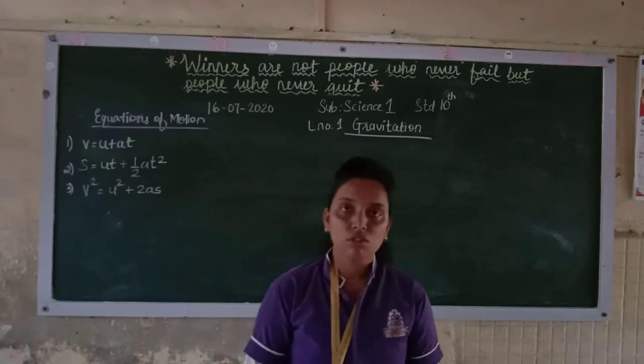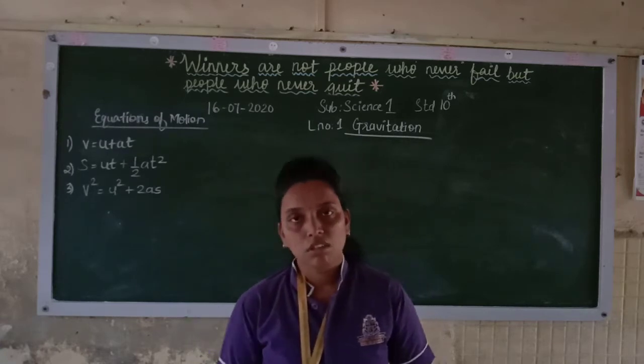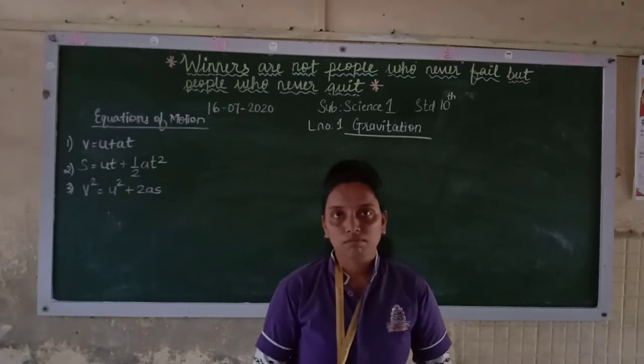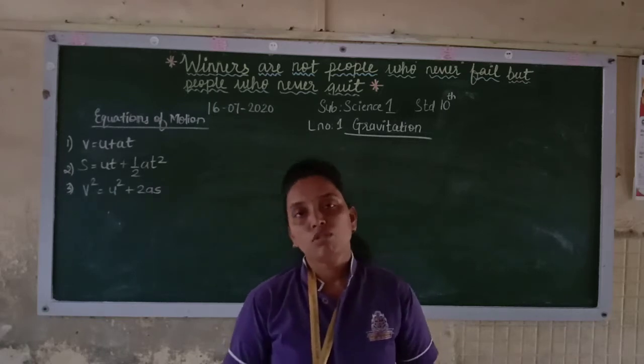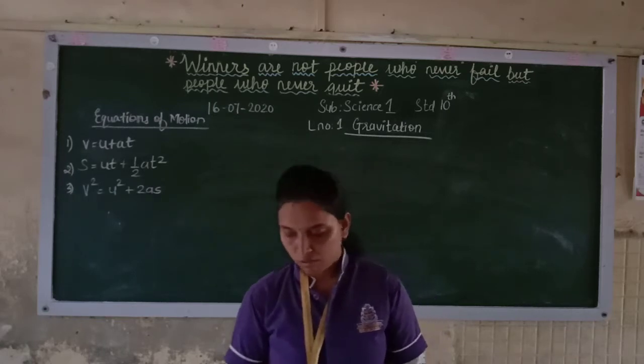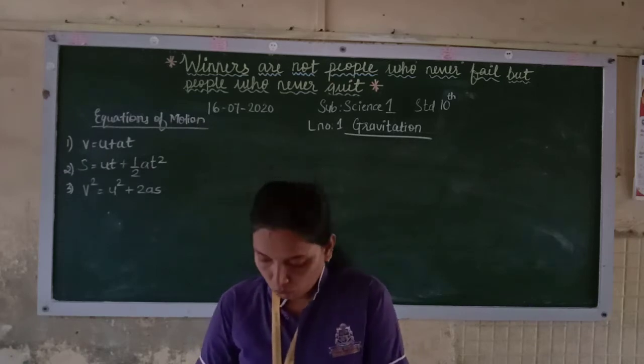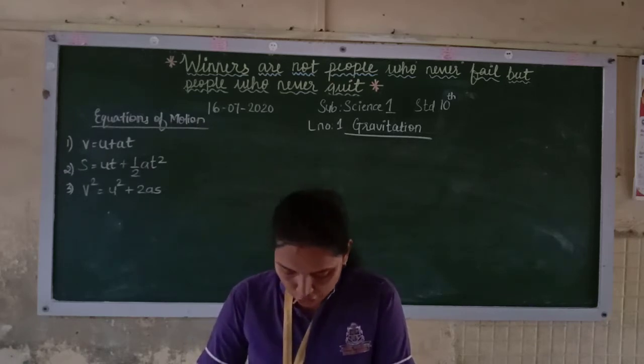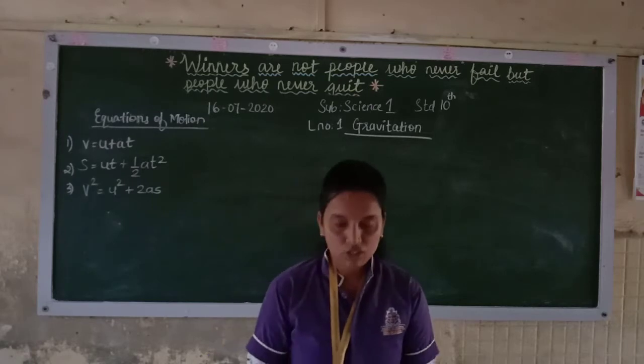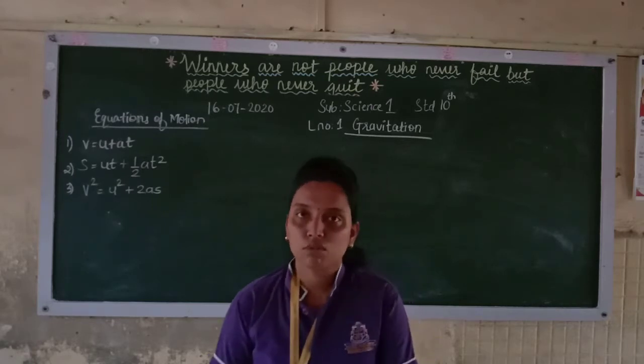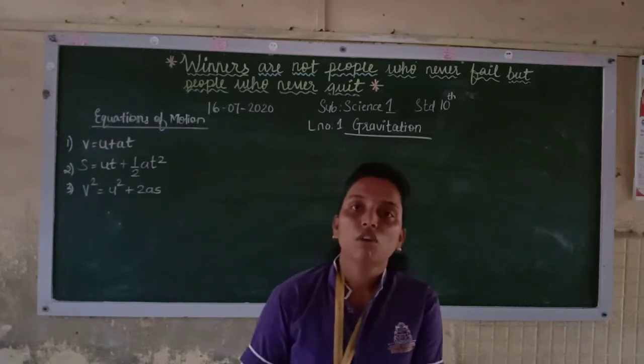Now we'll see what types of forces you are familiar with. So what forces do you know? We know gravitational force, nuclear force, electromagnetic force. So these are some of the examples of the forces that we know. Now what do you know about the gravitational force? Now see, gravitational force is a universal force and it acts between two objects.